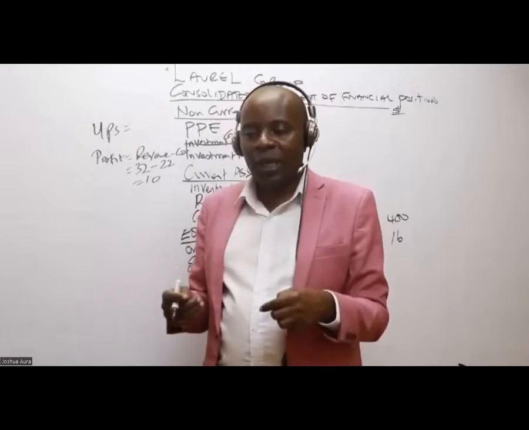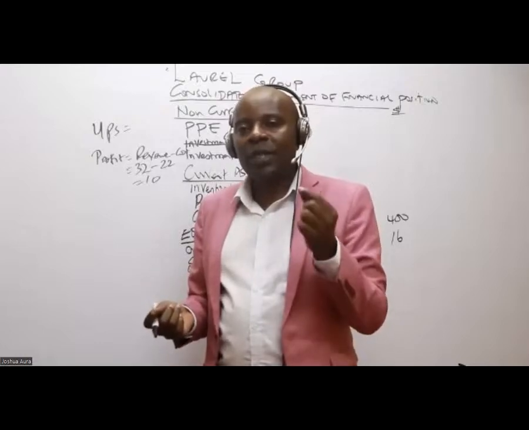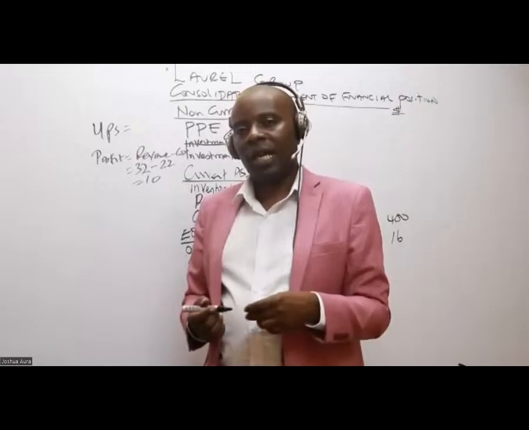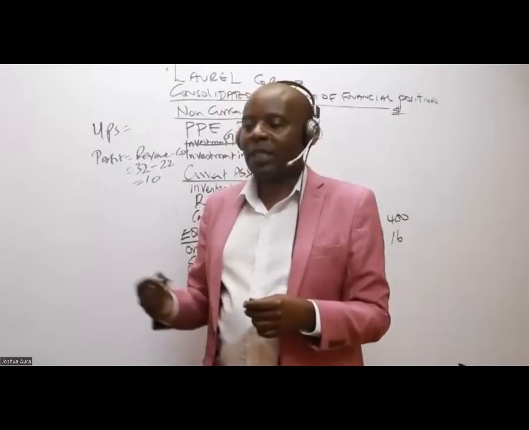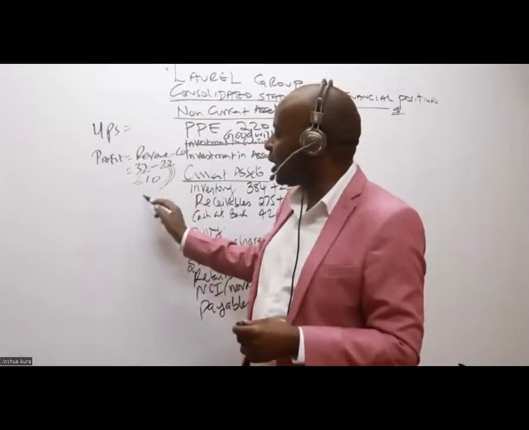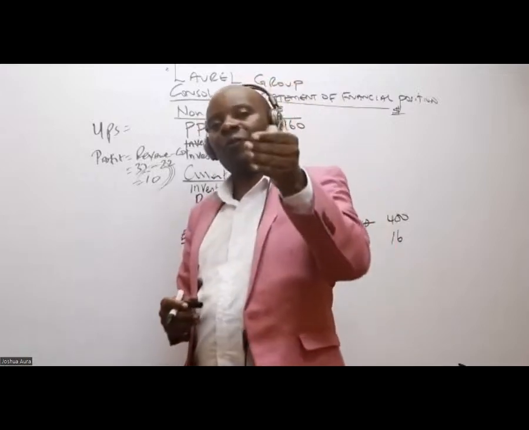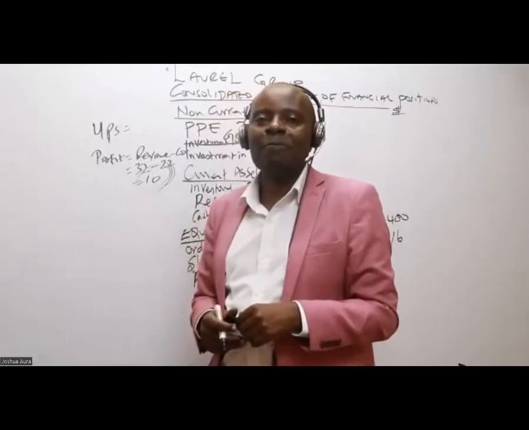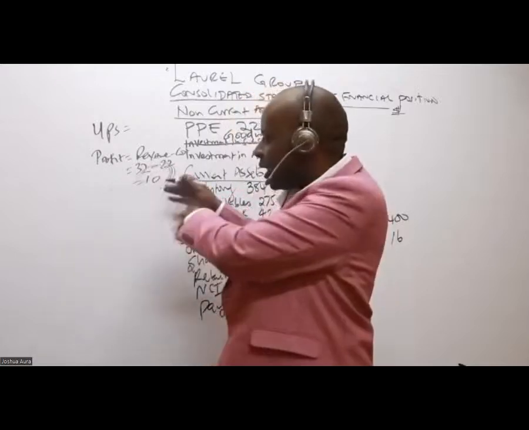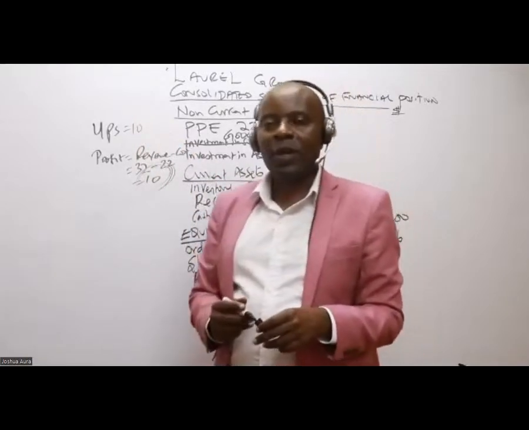Why should I less 22 million? In the balance sheet, we cannot less 22 million. In the balance sheet, I'm only interested in the UPS, the unrealized profit. One of the companies claims to have made a fake profit from a sister company, which is 10. That is what we call UPS because they have not sold anything of this. So UPS is 10. Go here and subtract that 10.